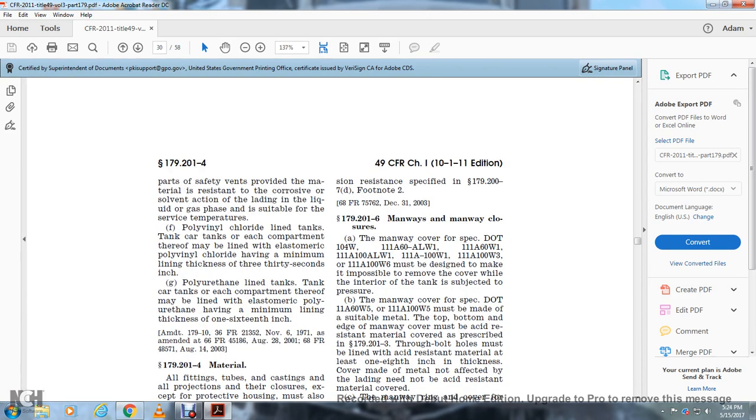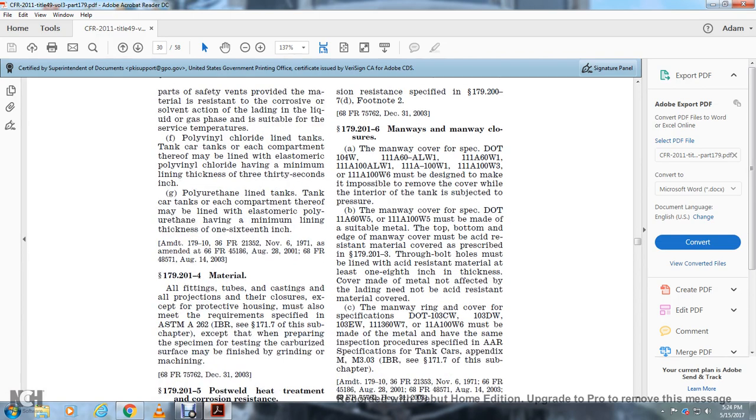Polyvinyl chloride lined tank cars: each compartment thereof may be lined with elastomeric polyvinyl chloride having a minimum lining thickness of 1/8 inch. Polyurethane lined tank cars: each compartment thereof may be lined with elastomeric polyurethane having a minimum lining thickness of 1/16 of an inch.